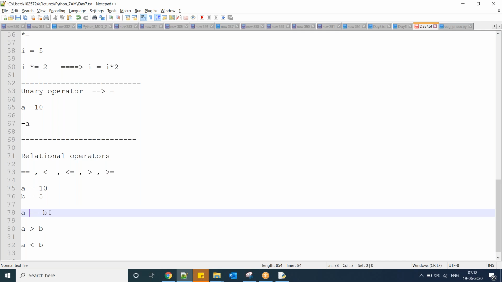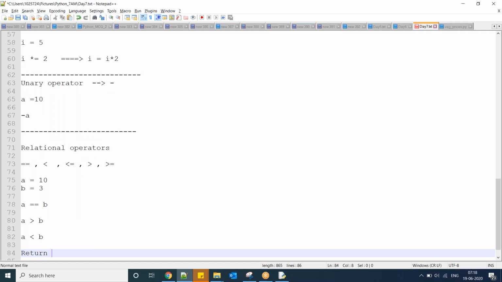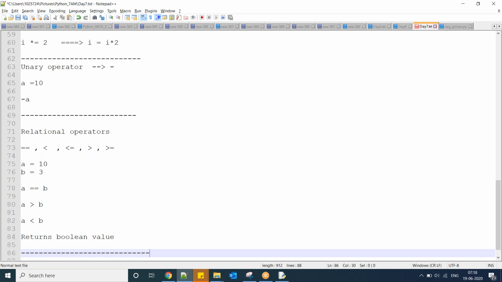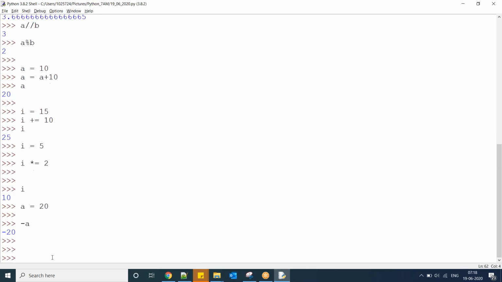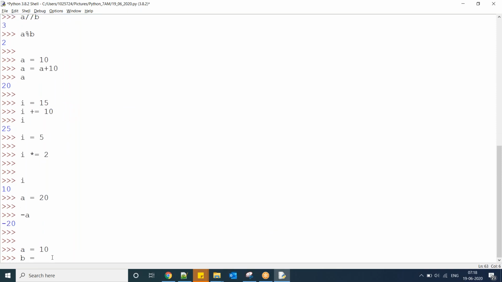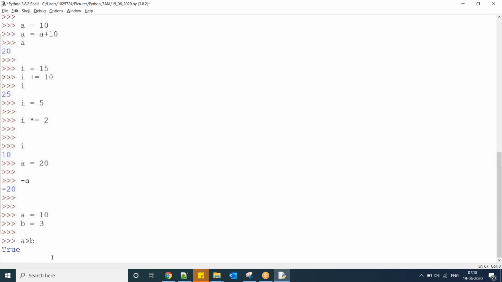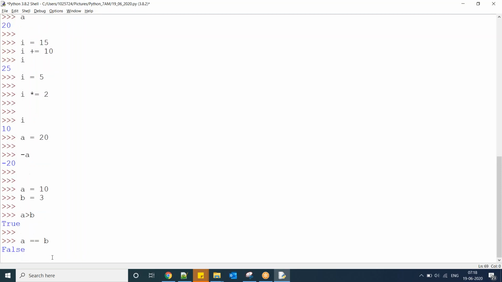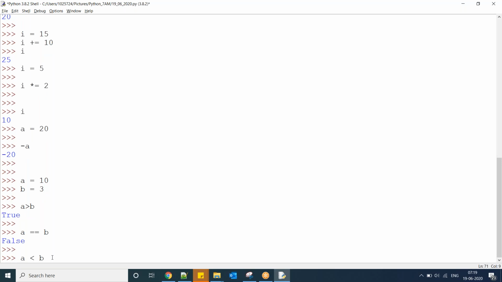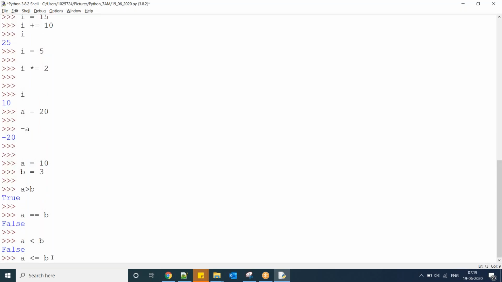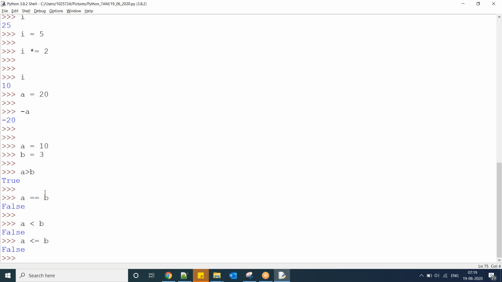A 10 equal to 3, true or false. So here relational operator returns a Boolean value. Observe this one. A equal to 10, B equal to 3, A greater than B, A equal to B, A less than B, A less than or equal to B. So it is going to say the relation between the two operands.